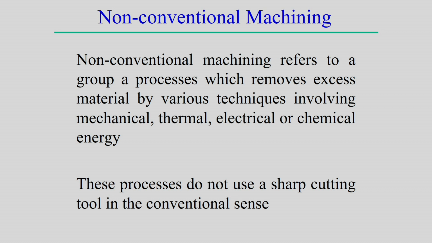But the main difference from the conventional machining process is that it does not require any kind of very sharp cutting tool, which we use in conventional machining. And of course, in general the rate of material removal is very low in non-conventional machining processes as compared to the conventional processes, because in non-conventional machining the main focus is to achieve the desired